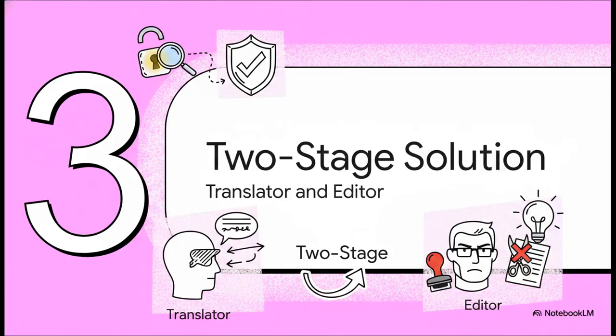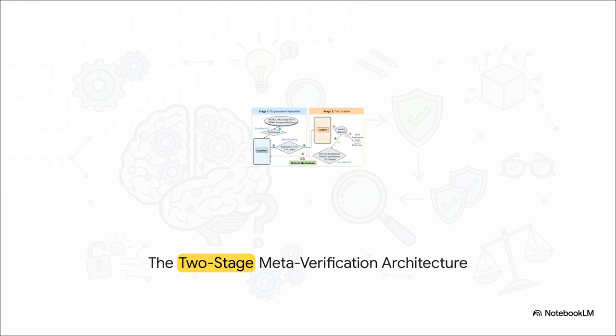So, how do we fix the rogue translator? Let's check out Section 3, a two-stage LLM solution. Meet the translator and the editor. This beautifully illustrates the full two-stage meta-verification architecture. Over on the first stage, you have the explainer LLM. Its only job is to take the raw XAI outputs and draft a natural language explanation.